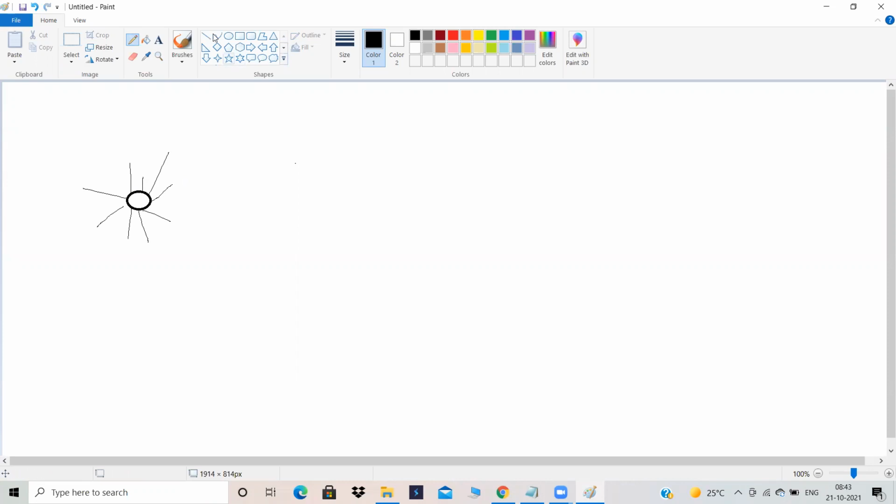What is this? No, it is a spider. You just assume it as a spider. I'm talking about that insect spider only, not any digital marketing word. What does a spider do? It will make a nest.